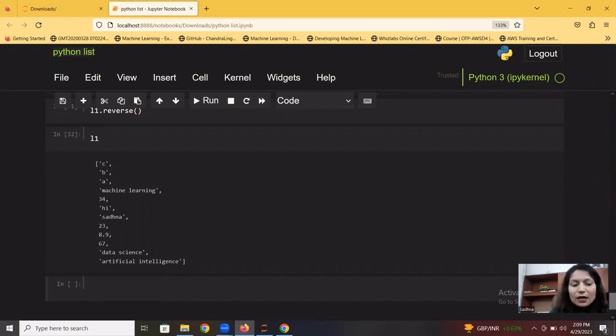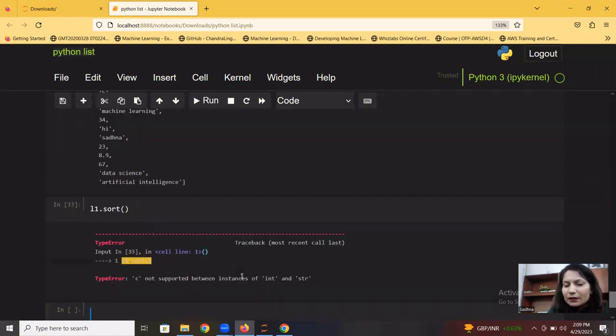Now, there is one more option, which is sorting the list. We can sort the list, but we see that here we have mixed data types. We have numeric and float, and we have strings as well. So sorting will not work. I will create a separate list with the same data type and then I can apply it. It says that sorting is not supported between two instances, integer and string. So if people ask, I have a list with two different data types altogether, and if you want to sort it, how are you going to do it? By default, with mixed data types, sorting will not work. If you have the same data type in that list, then sorting will work.